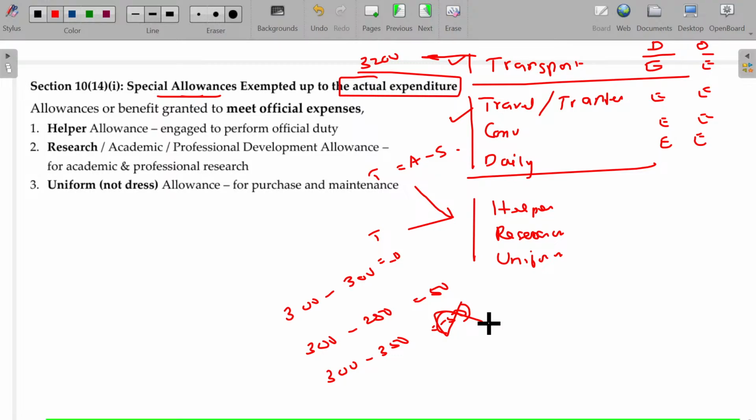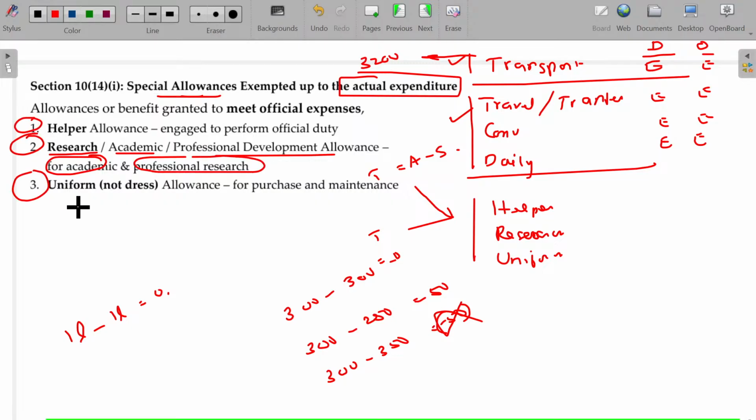If lecturers or professors or research scholars get any subsidy or contributions in this regard from government or management, it will be totally exempted to the extent of actual spending. You got 1 lakh rupees and you spend around 1 lakh rupees, nothing is taxable. That is called research allowances. This may be named as research allowances or academic or professional development allowances, used for academic or professional research. So, helper, research and uniform.